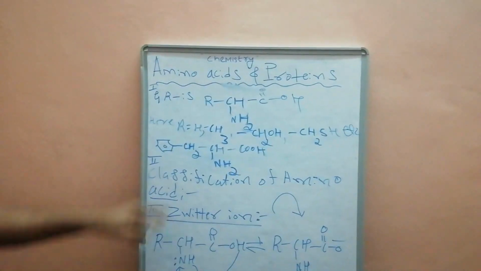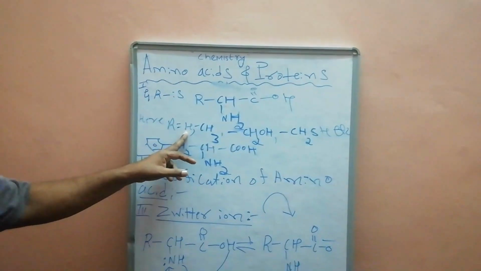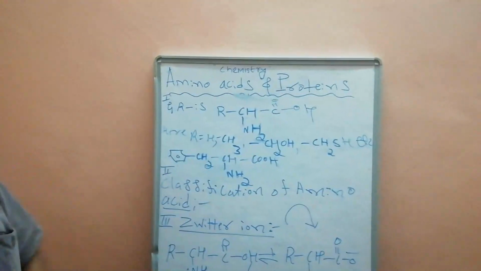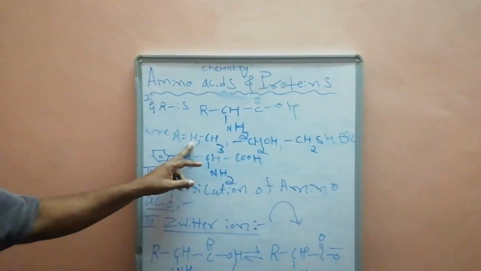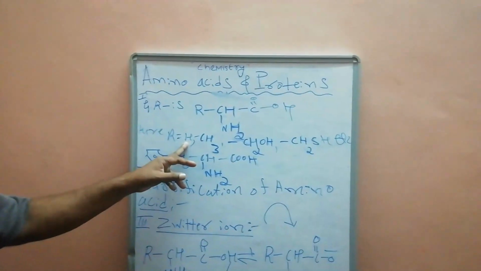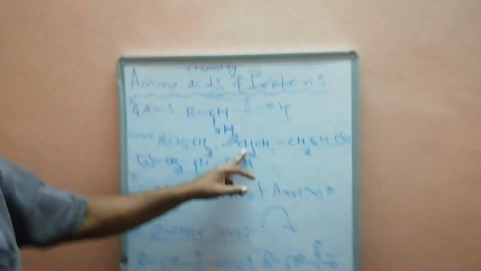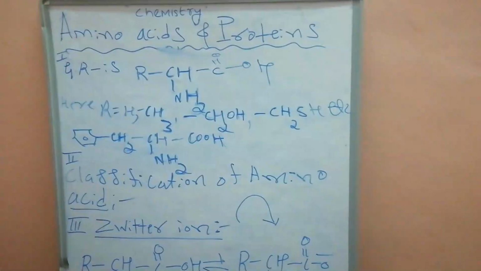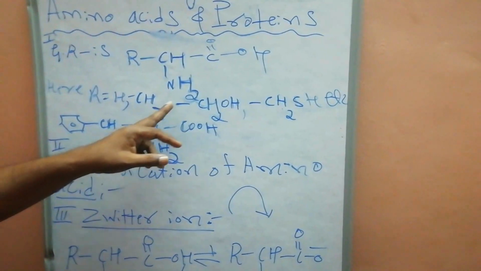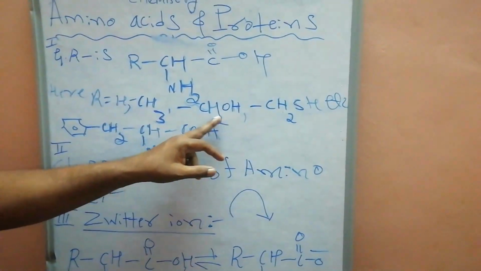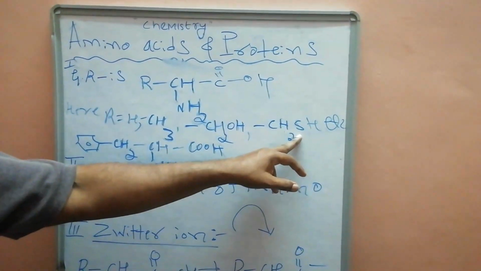In an amino acid, if R is H, that is glycine. It is optically inactive. Almost all amino acids are optically active except when R equals H. The name is glycine. It is the optically inactive amino acid. The remaining ones are all optically active amino acids. If R is CH3, it is named alanine. If R is CH2OH, it is named serine. If R is CH2SH, it is named cysteine.